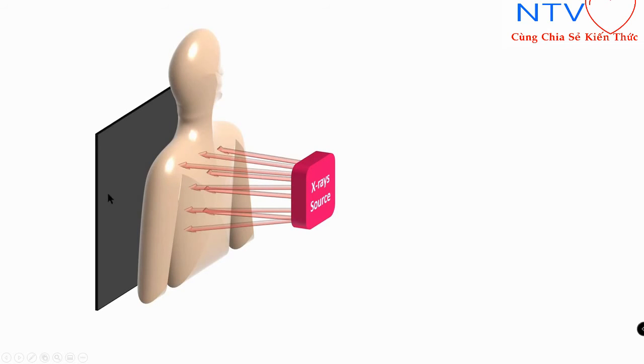And on the film, those radiations that pass through without any obstruction from the body, those parts of the body which do not obstruct the path of X-ray, will lead to black on this X-ray film. But anything which obstructs the path of X-ray, let's suppose bones may be present here, right?